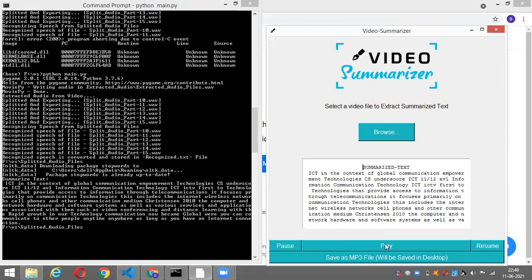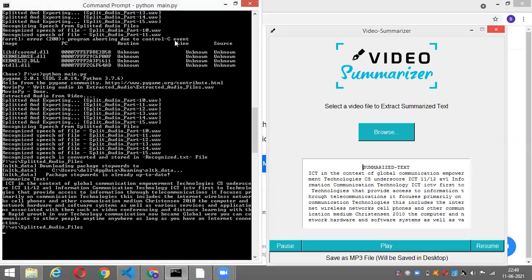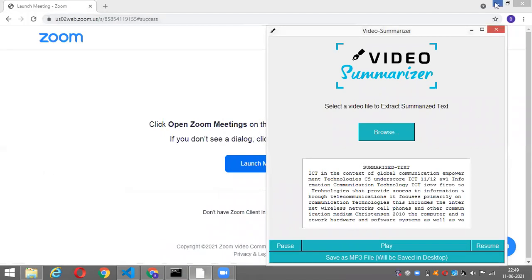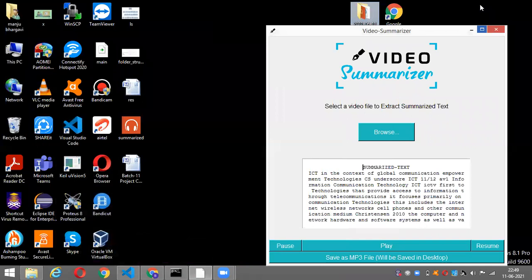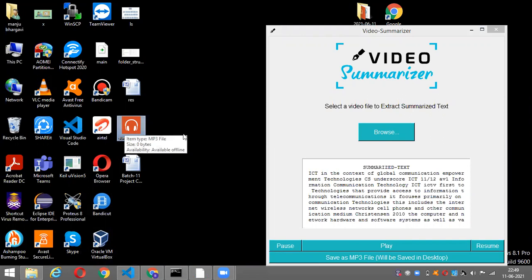Here we can see the output. ICT in the context of global communication empowerment technologies CS_ICT 1112 AB1. Information communication technology ICT refers to technologies that provide. We can see that the output file will be saved on the desktop. Here we can see the summarized.mp3, which is the output that has been saved.